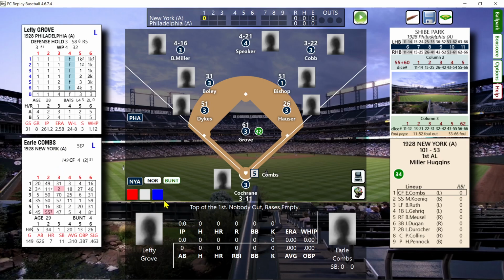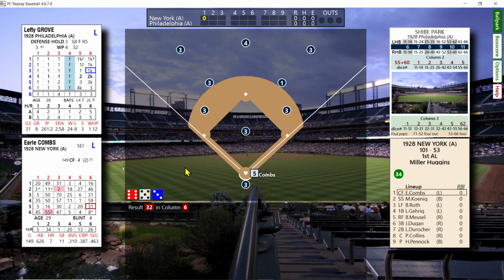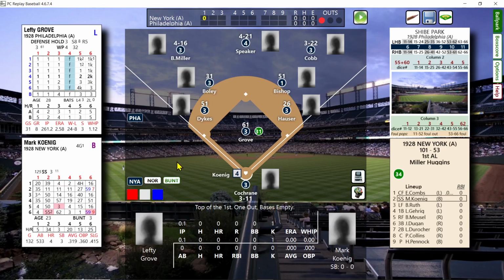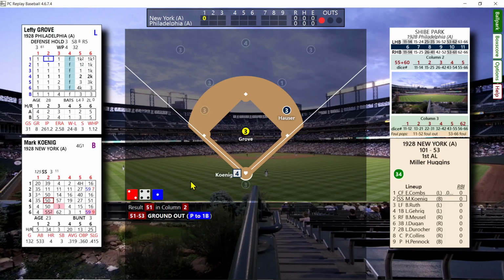Earl Combs is going to lead it off, and that's going to be an out. Struck him out. Pitcher K turns that regular out into a strikeout, and it brings up Mark Koenig. And there's a 51 in column two. That's just a ground out. Two out, nobody on for the Bambino.